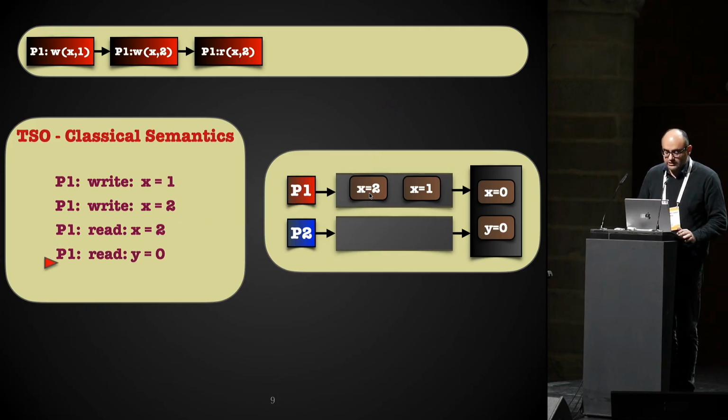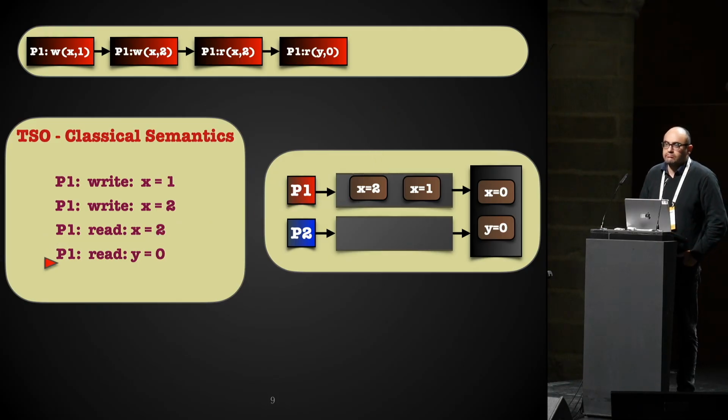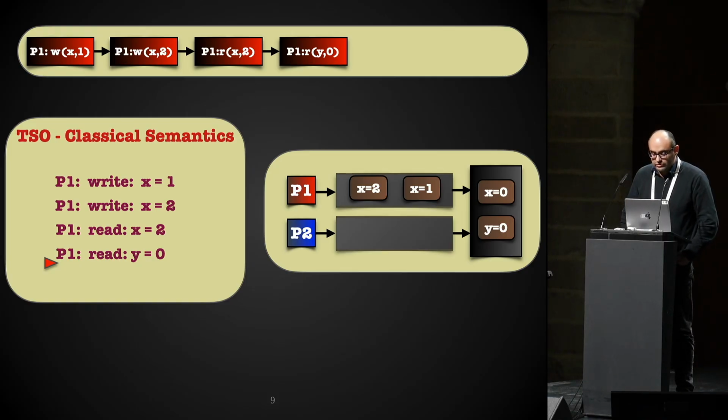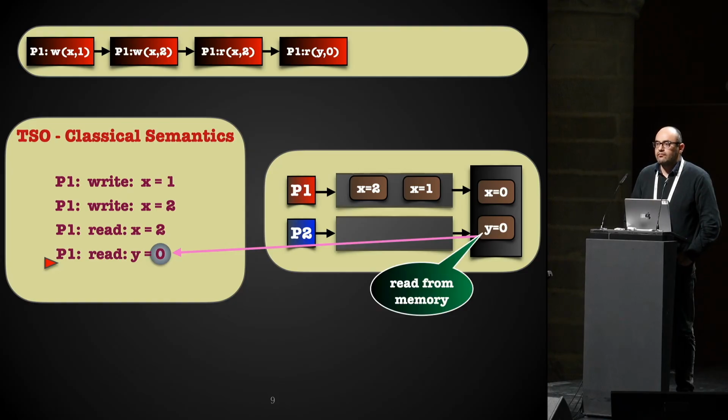The same goes for the last instruction, on y. We would like to read that the value of y is equal to 0. In this case, process P1 checks its own buffer and sees there is no pending write on the variable y, and therefore it can fetch its value directly from the memory. You see in this case that this read operation has overtaken all the pending write operations, which have not yet reached the memory. This is why we say that reads overtake writes.